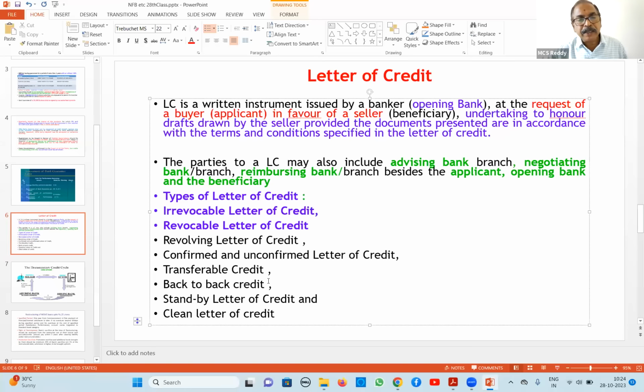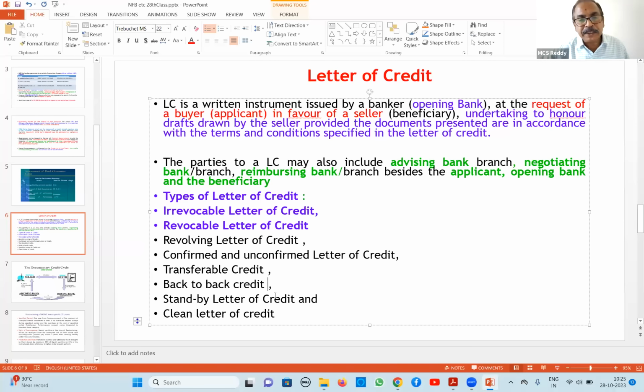Next, back to back credit. Here we are opening an LC in favor of our customer and sending it to the other bank, to the buyer. What will this buyer do? In his bank, on the basis of this letter of credit, he will arrange LCs to his suppliers, because he will be buying material from local suppliers. So on the basis of our LC, the other bank will open some LCs favoring the suppliers of material to the seller. This is what back to back is, and basing on this they will issue other LCs.